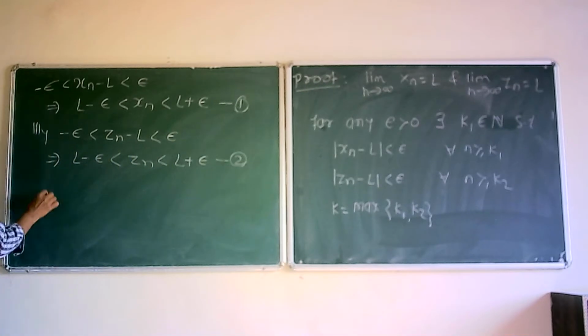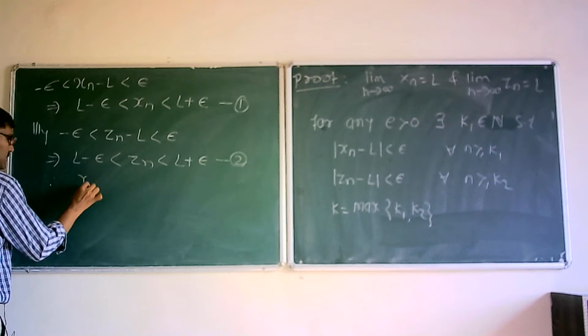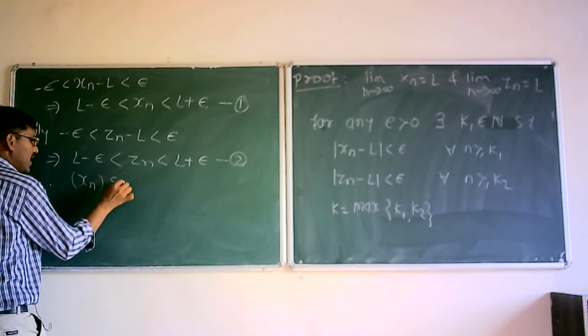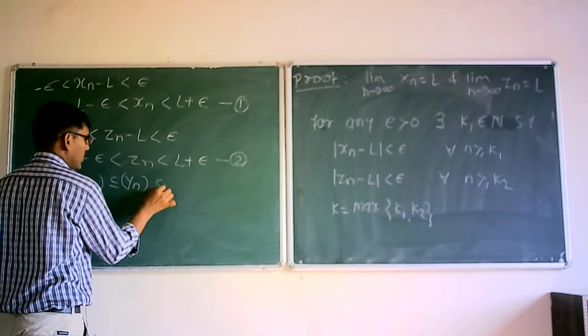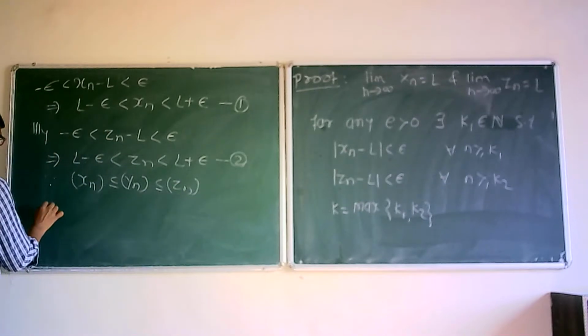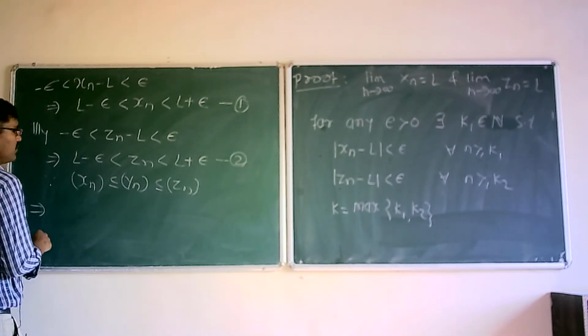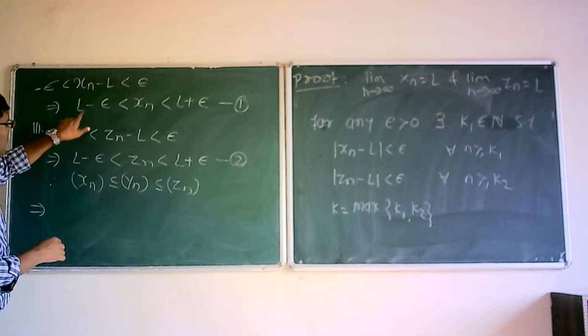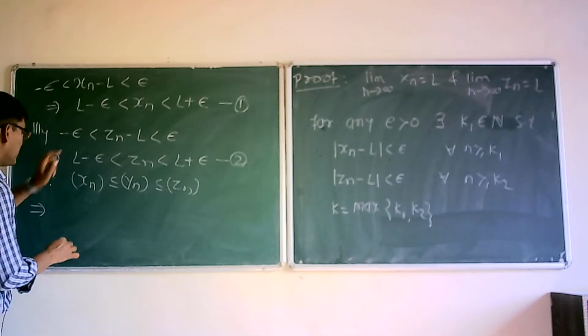But what is given: xn less than or equal to yn less than or equal to zn. So what does this imply?